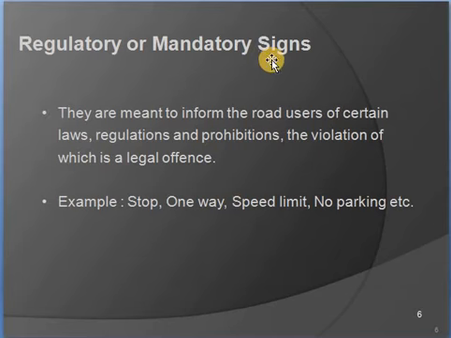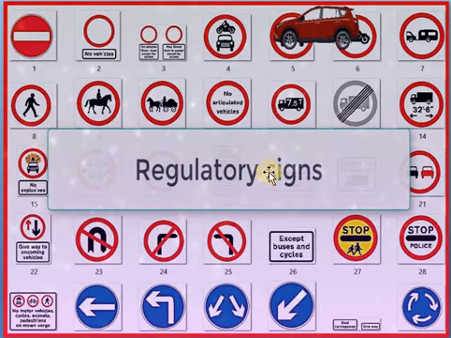So coming to regulatory or mandatory signs, they inform road users of certain laws, regulations and prohibitions, the violation of which is a legal offence. Examples: stop, bus stop, one way, speed limit, no parking, etc. So these all come under the regulatory or mandatory signs. We can see the diagrams here, which all of you see daily on your roads.